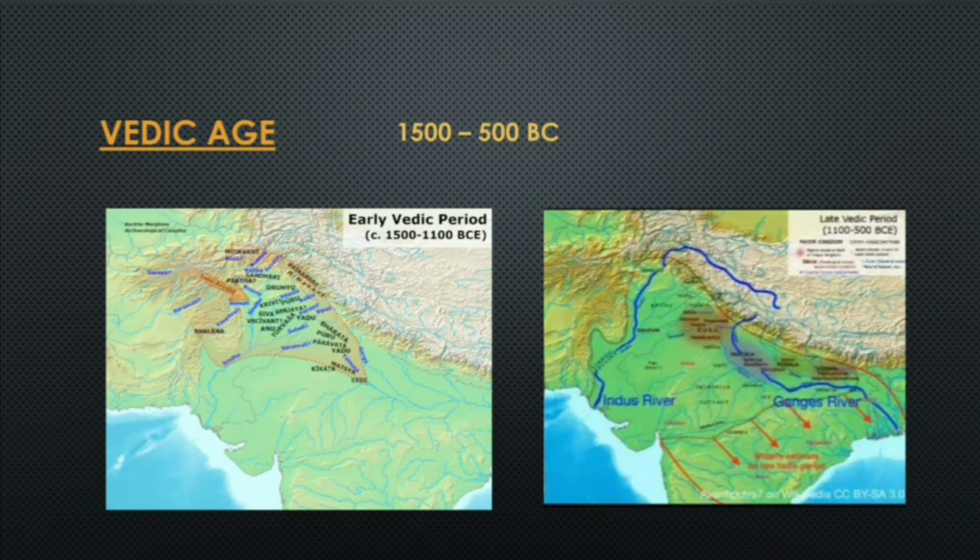Then we discussed the Vedic Age, which lasted from 1500 to 500 BC. The Vedic Age is divided into two: the early Vedic period, from 1500 to 1100 BC, and the late Vedic period, from 1100 to 500 BC. We will discuss some points on the Vedic Age also.